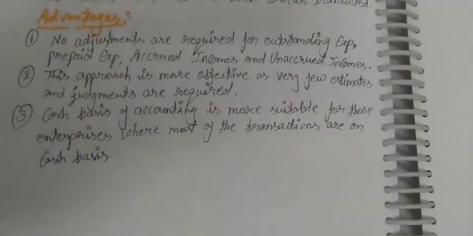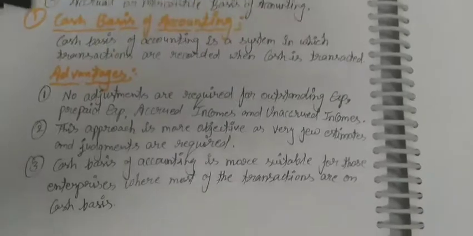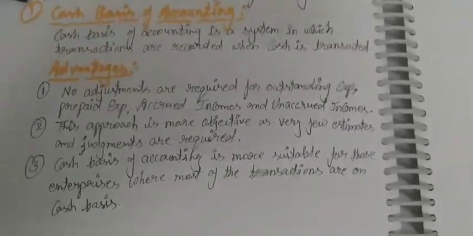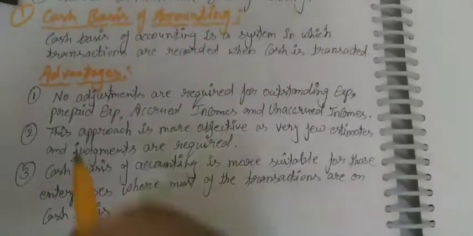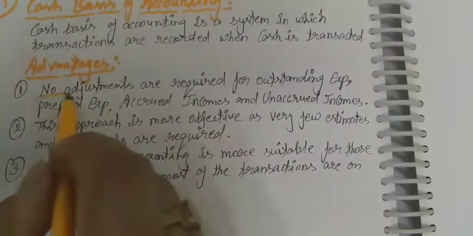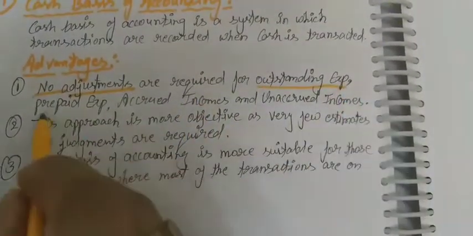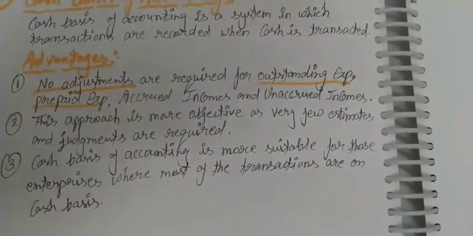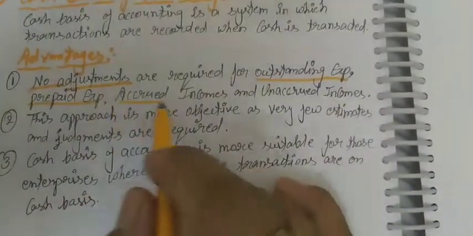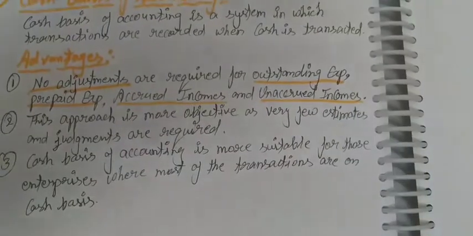So these are three advantages of cash basis of accounting. First, no judgment adjustments are required related to outstanding expenses, prepaid expenses, accrued incomes, unaccrued incomes.